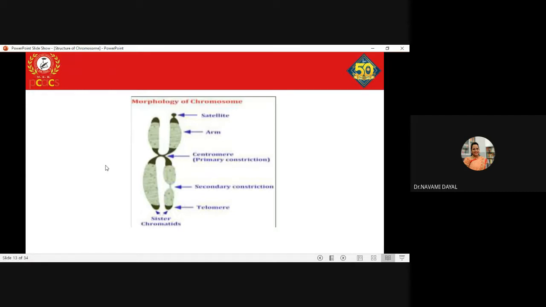Then when that daughter cell again starts its mitotic cycle, it will duplicate, the entire process starts again, synthesis or duplication of the DNA, and then further how the entire mitosis proceeds.